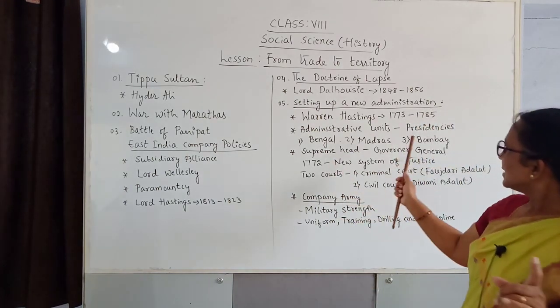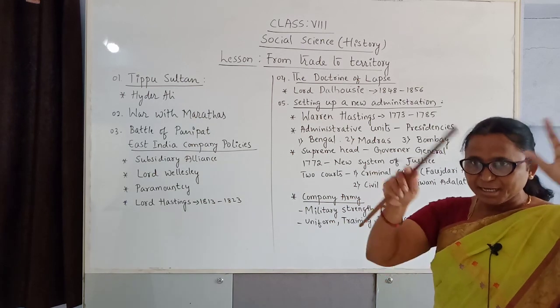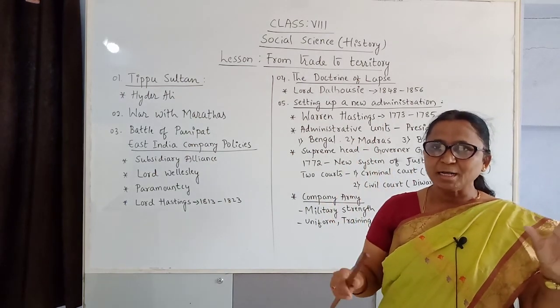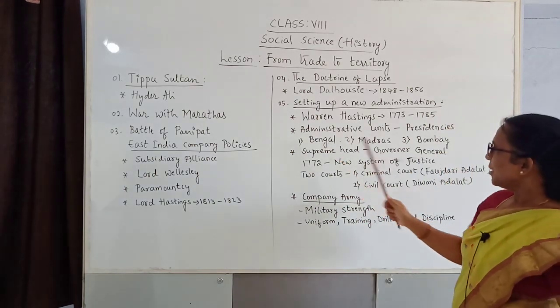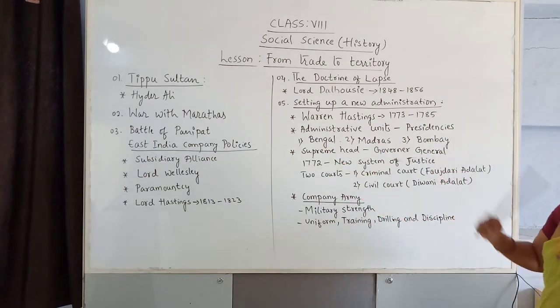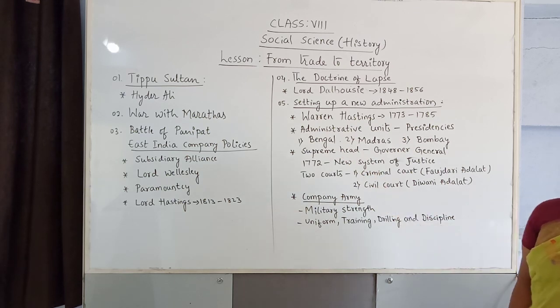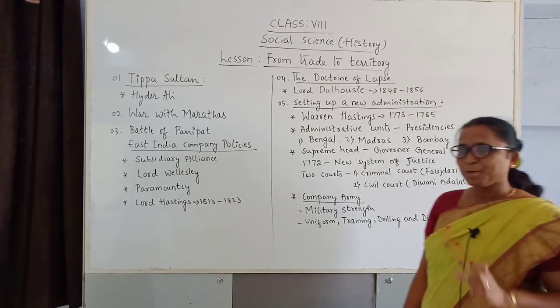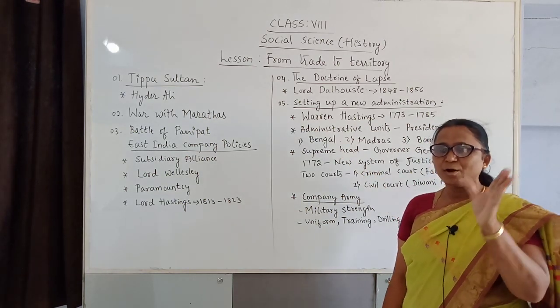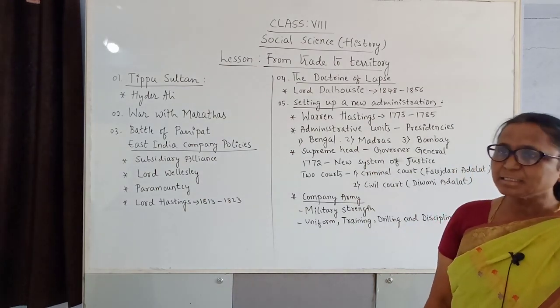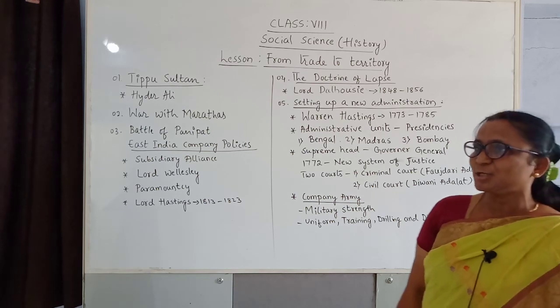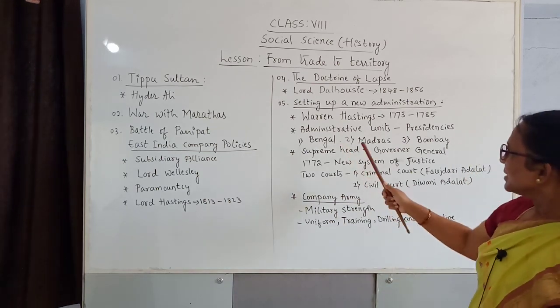In that, they made three units. Wherever the British conquered, they divided the administration into three groups: Bengal, Madras, and Bombay. For example, in our state, the administrative office is in Mumbai. That is when this type of state administration started.